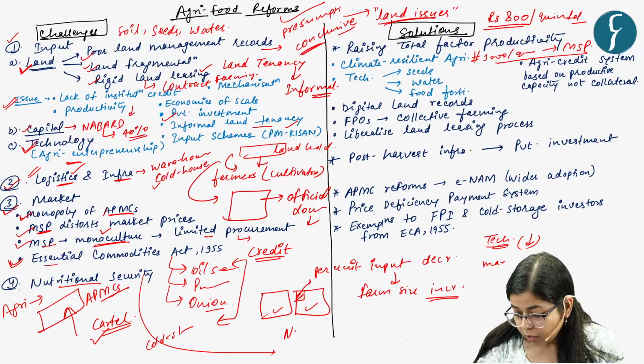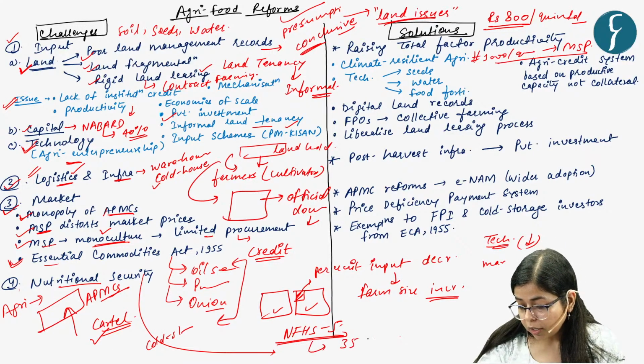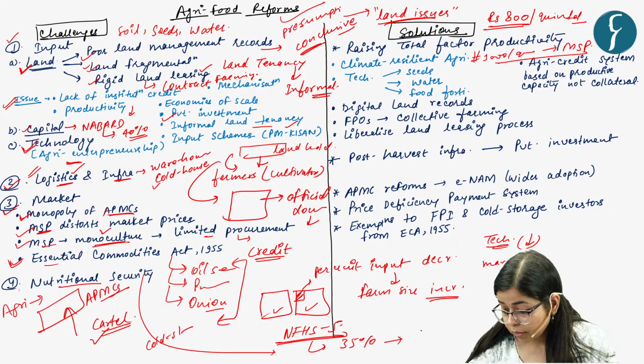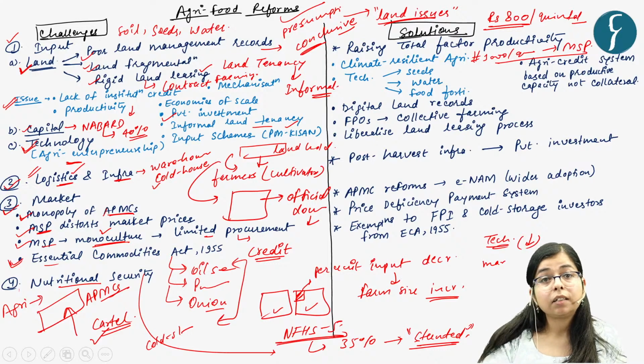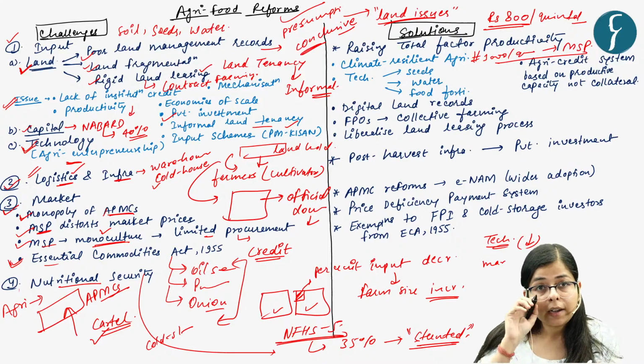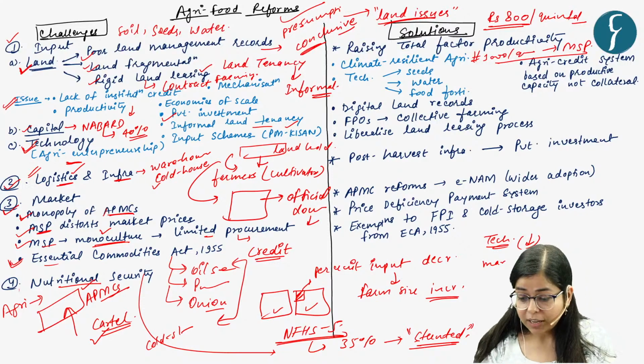As per the data of the National Family Health Survey, fifth or the latest data, around 35% of Indian children below the age of 5 years are stunted, and they also face other kinds of malnutrition, right? So providing nutritional security is also a challenge, right?